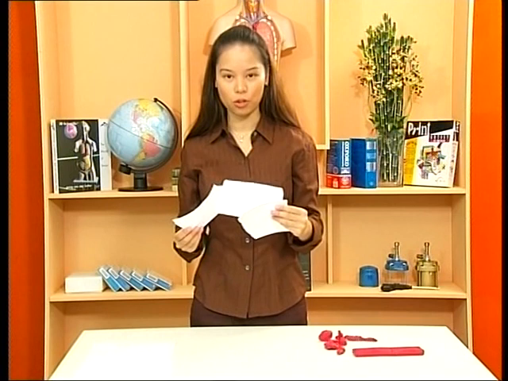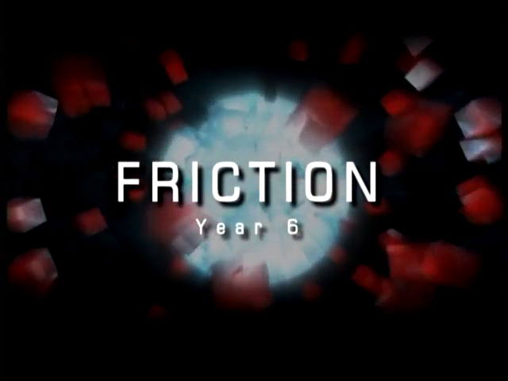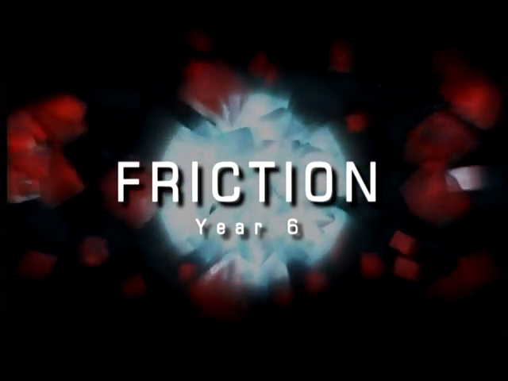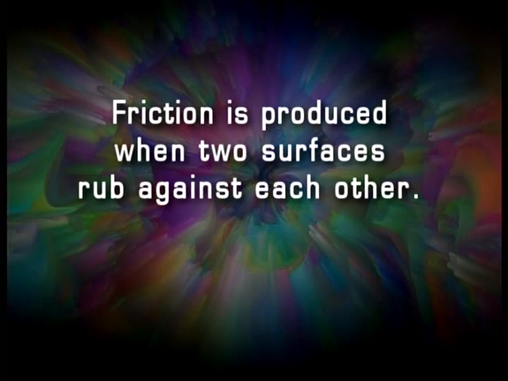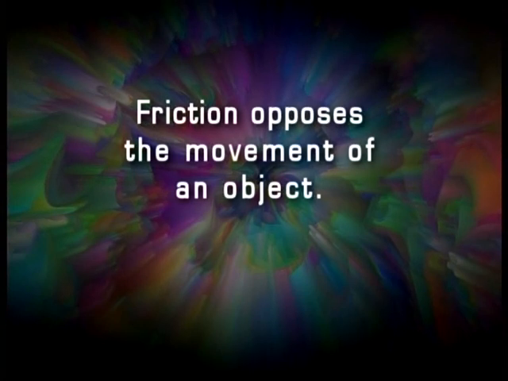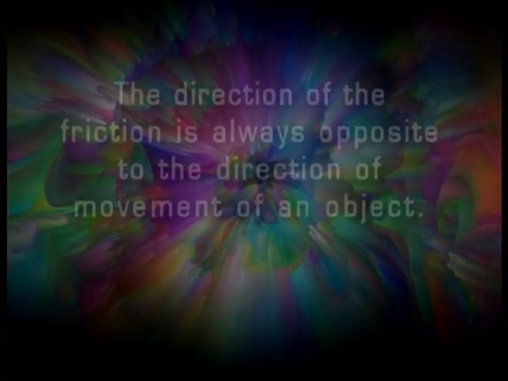The paper is torn into bits when I use force to tear it. Friction is produced when two surfaces rub against each other. Friction opposes the movement of an object, and the direction of the friction is always opposite to the direction of the movement of an object.